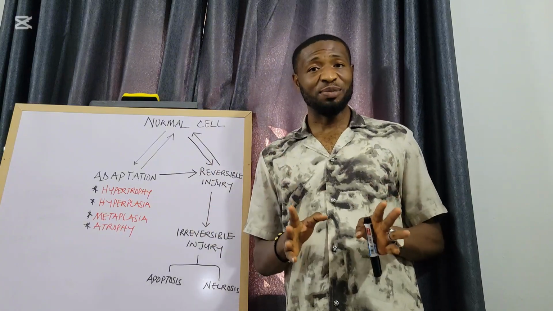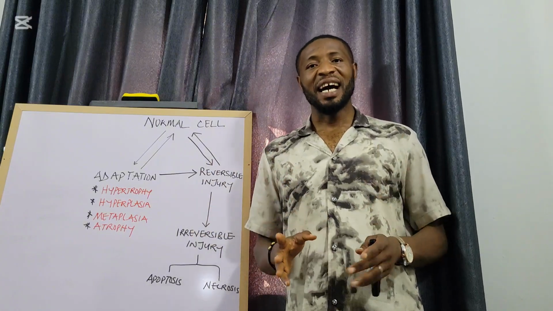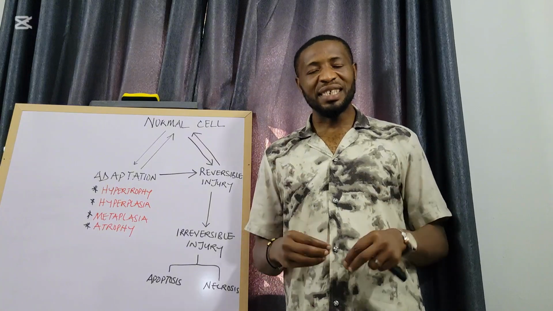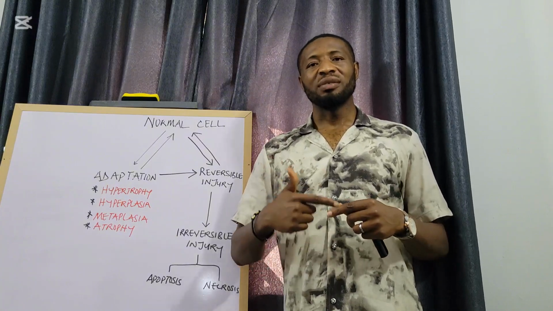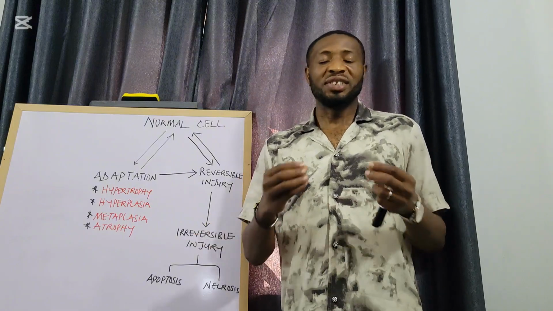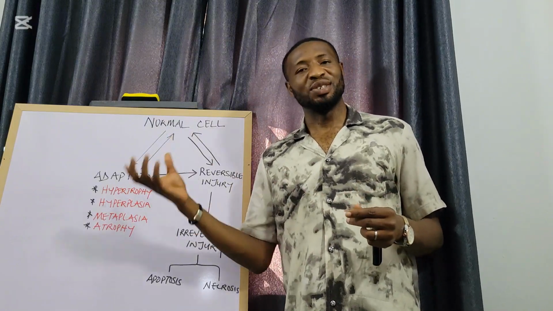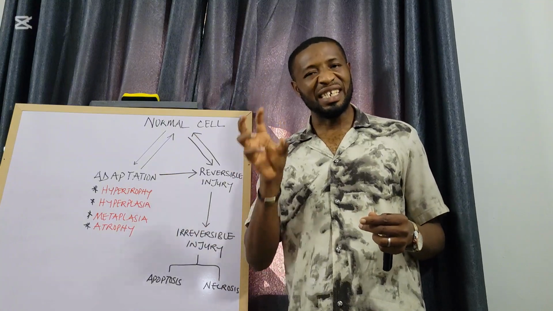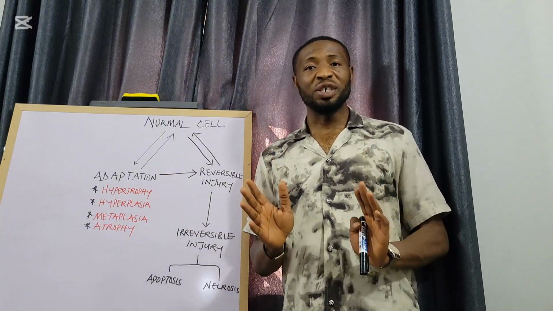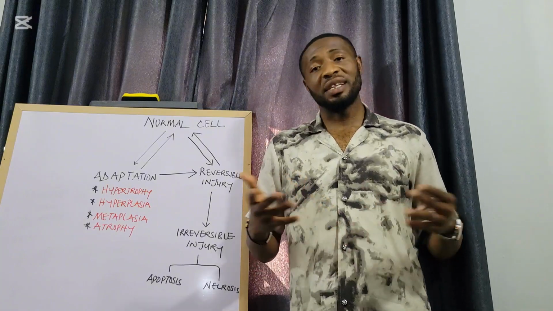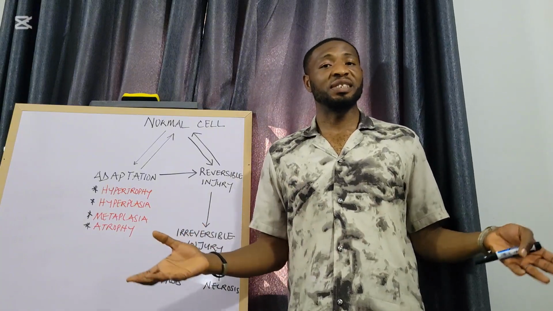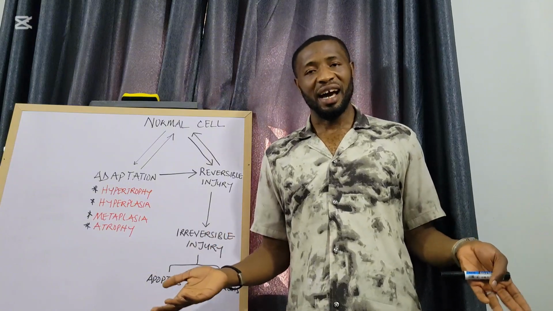In an irreversible injury, the cell cannot go back to its normal state because of the intensity of the injury, and so it will progress to either of the different forms of cell death that we have.